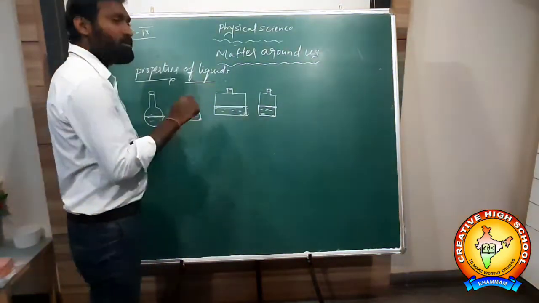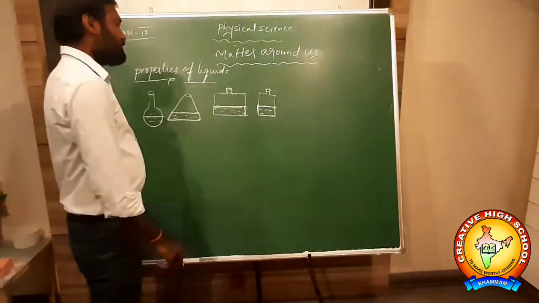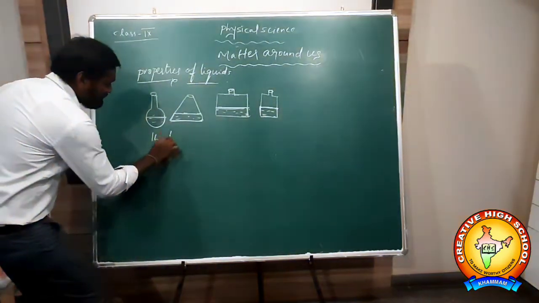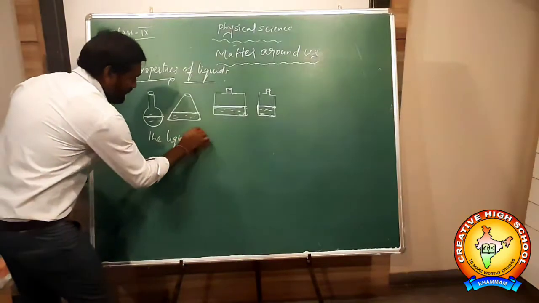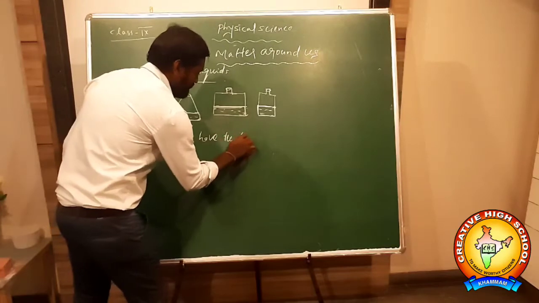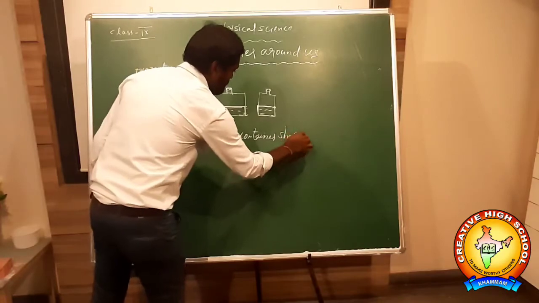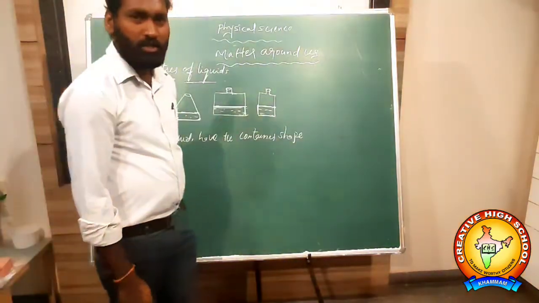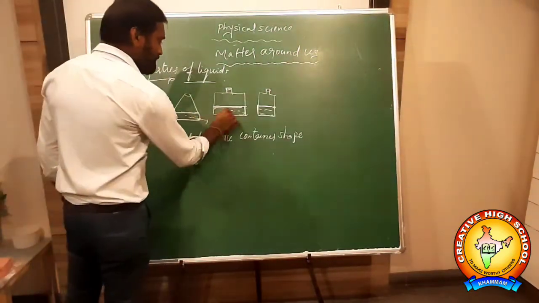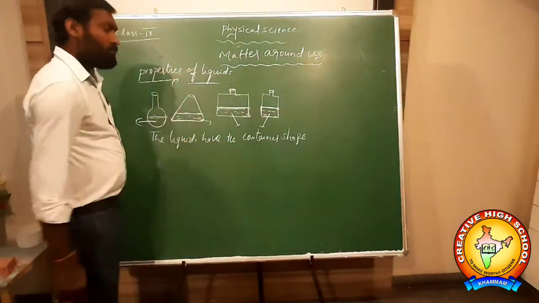In whichever container you pour, the liquid will take the same shape. So the liquids have the container shape. There is no particular shape, but they occupy volume, they occupy space.